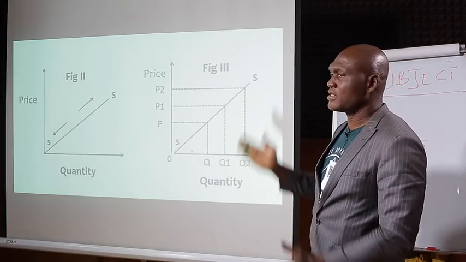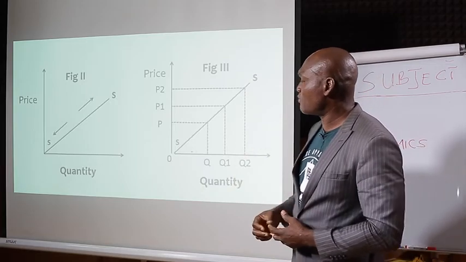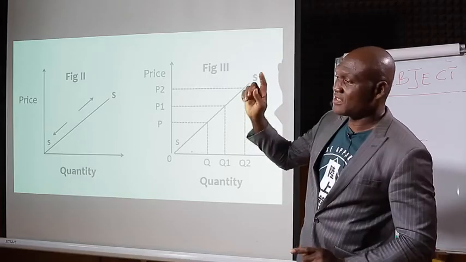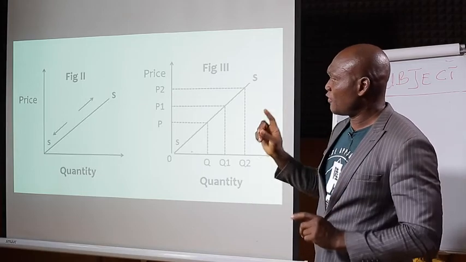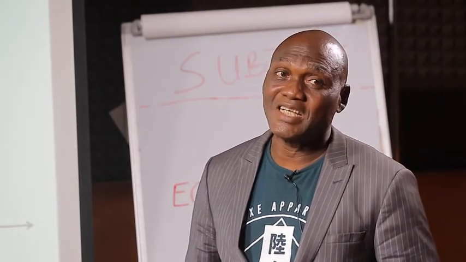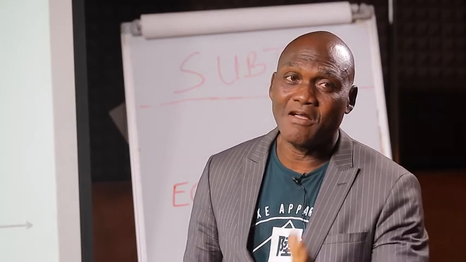That is, any movement within the same supply curve, either upward or downward, signifies what we know as a change in quantity supply, because quantity changes and it is caused by price. Change in quantity supply is caused by changes in price. Just as I told you the other time, change in quantity demand is also caused by changes in price. When you come to quantity, what makes quantity change is price.